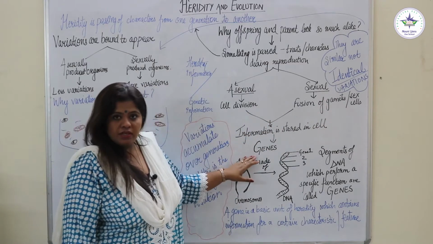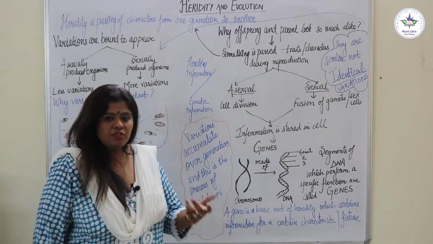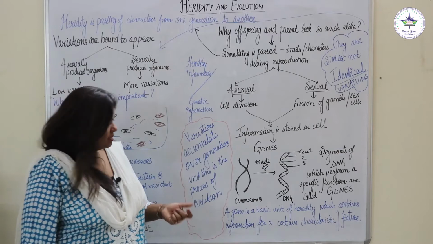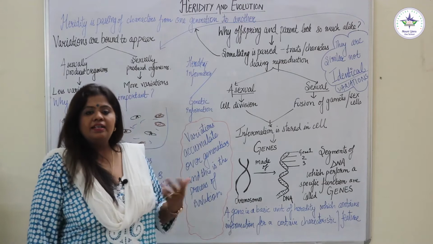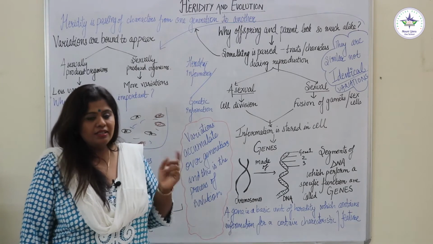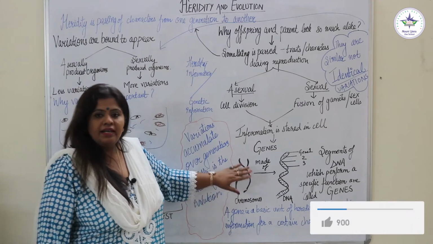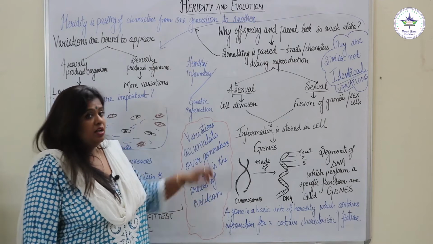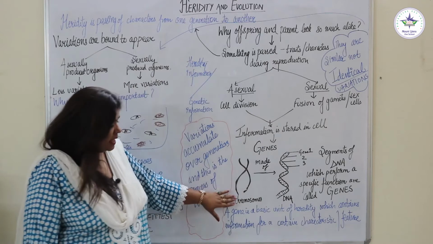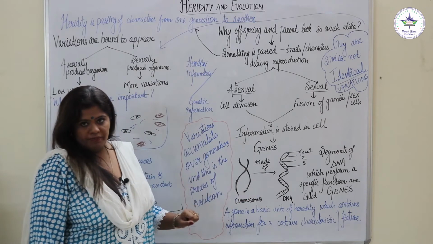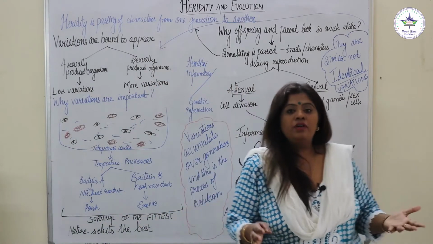The information is stored in the cell in the form of genes. What are these genes? You have already studied about them in class 9th. We know that in every cell's nucleus, the hereditary material is present in the form of chromatin, and this chromatin condenses into chromosomes during cell division. So whether it's asexual or sexual reproduction, whenever cell division takes place, chromosomes will be formed. And we know every organism has a fixed number of chromosomes.